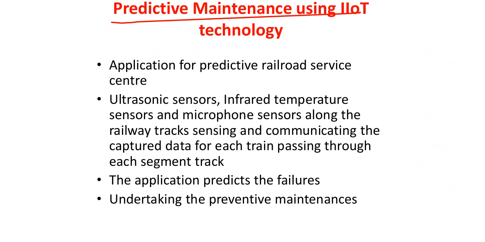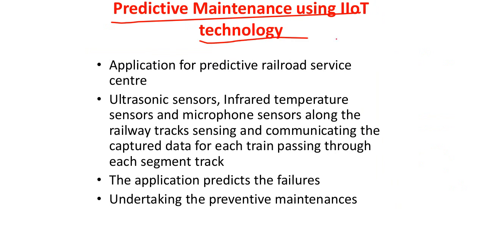So it may be the equipment observation. There could be different equipment in the industrial scenario, right? Whether all the equipment are working properly or not. All these kinds of things come under the predictive maintenance, right? So now this predictive maintenance uses IIoT technology, industrial IoT technology, right?